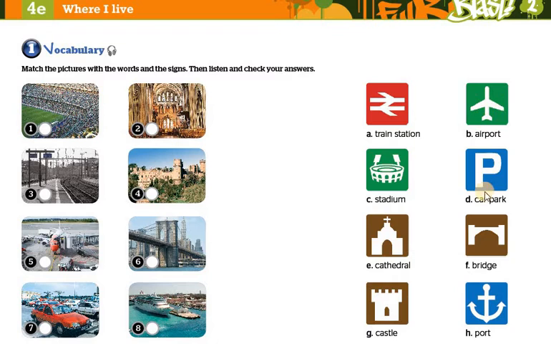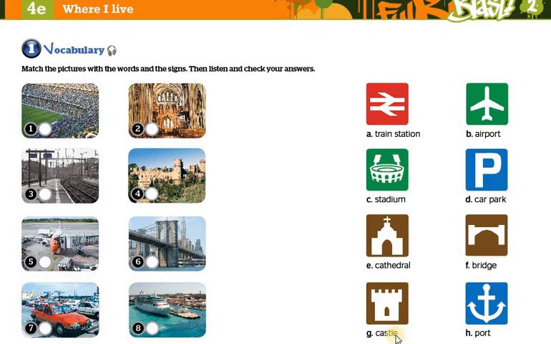So do you think in our city we have some of these things? Airport? I don't think so. Car park? We have a lot. Bridge? Yes, I think it is called the Ouled Birjel Bridge. We have it in our city. Port? We call it port or harbor. We have a harbor in Mehdiya Beach. Port or harbor, it's the same.